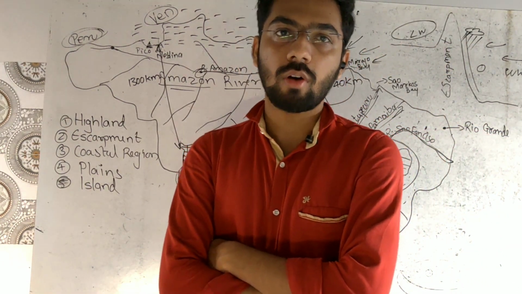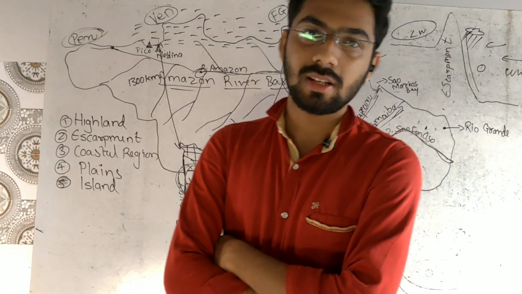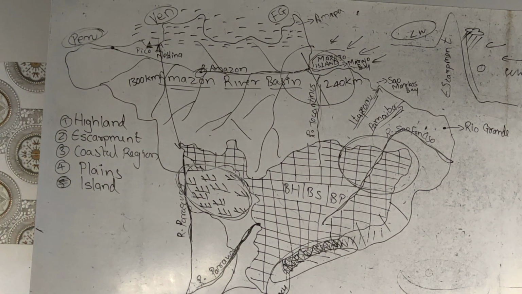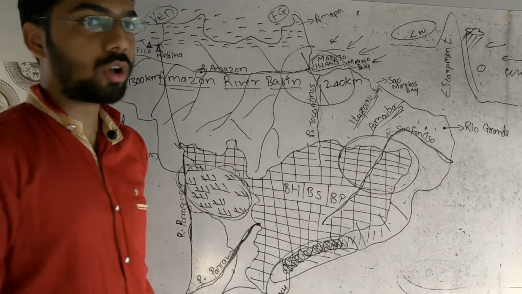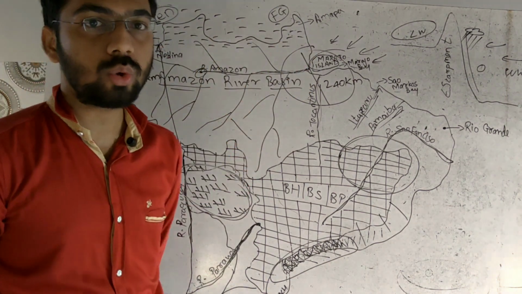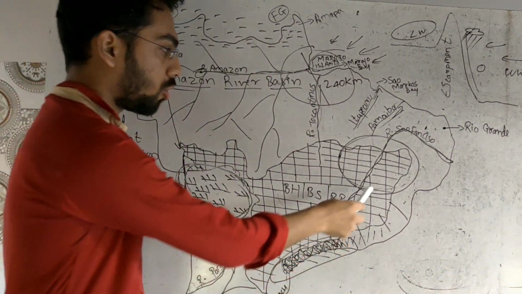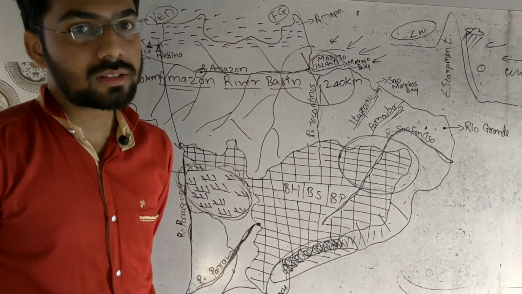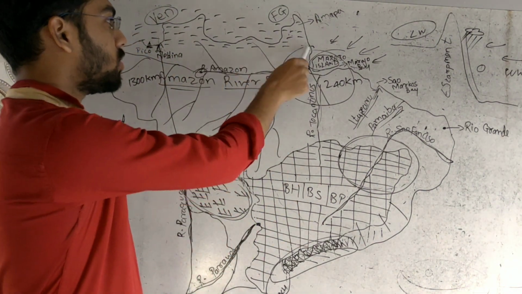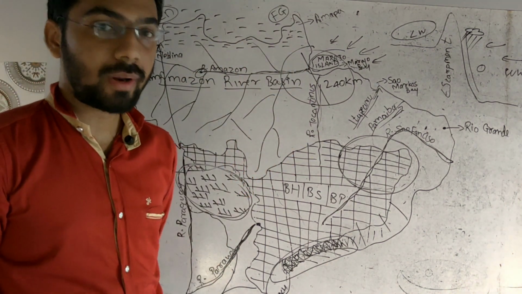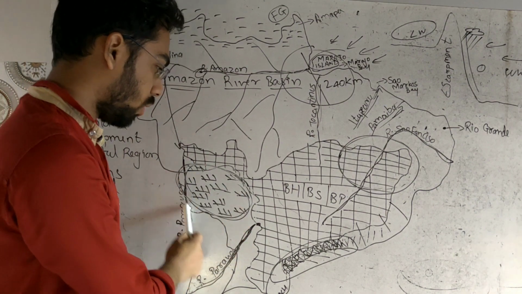As we can see, the first part is the highland part. We will have a rough outlook regarding Brazil's map. The northern part of Brazil is occupied by the highland area, known as Guiana Highland. The southern part is also occupied by a highland area, known as the Brazilian Highland. Next is the Amazon River plain, and the other plain is the Paraguay-Parana River basin.